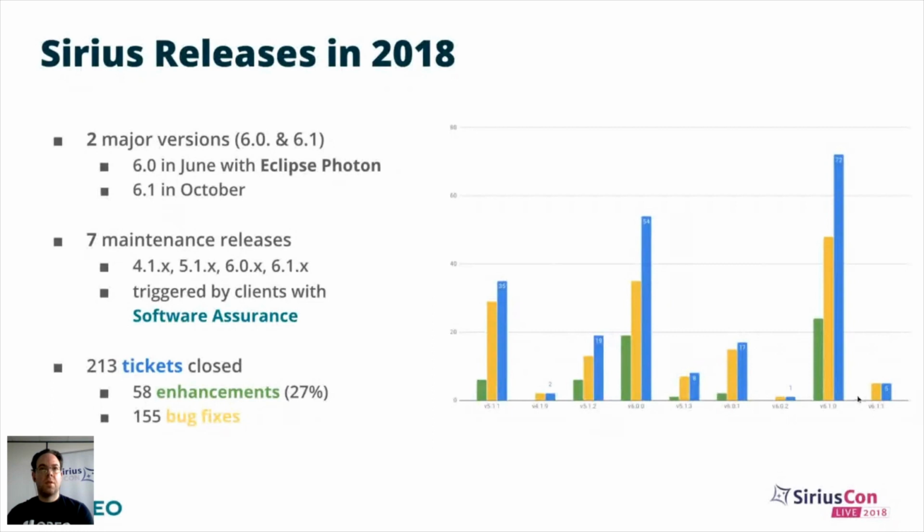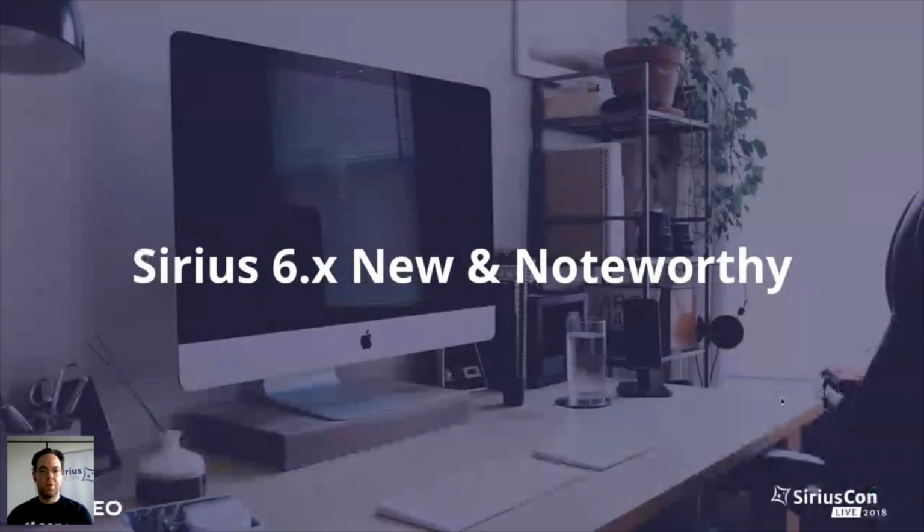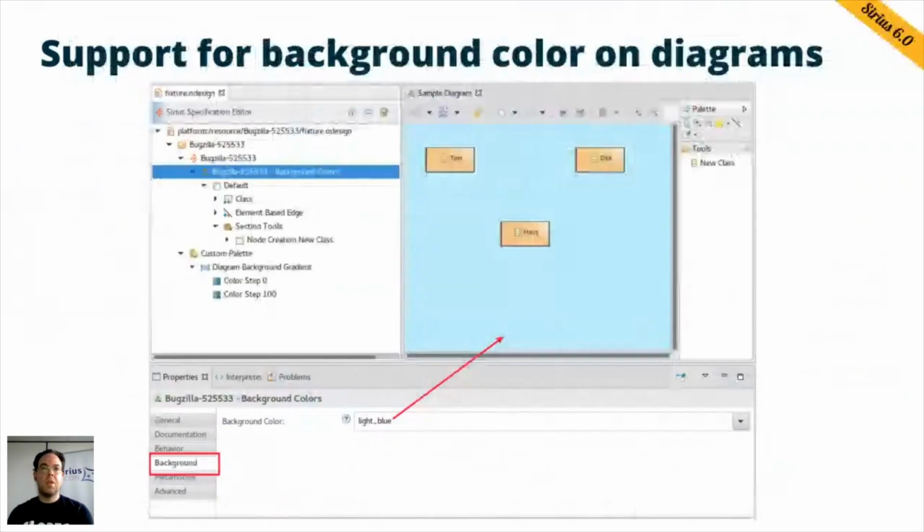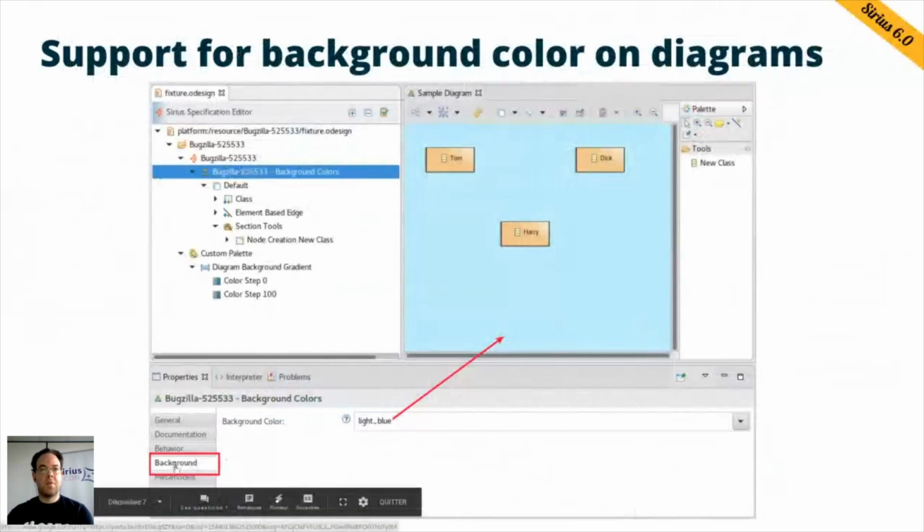So what's new in these new versions released this year? I'll give you an overview of a few of the features we introduced this year in Serious 6.0 and 6.1. The first one is support for configurable background color in diagrams. This is a feature that can be configured by the specifier here in the ODesign file, where the specifier can select the background color to use on each of its diagrams.